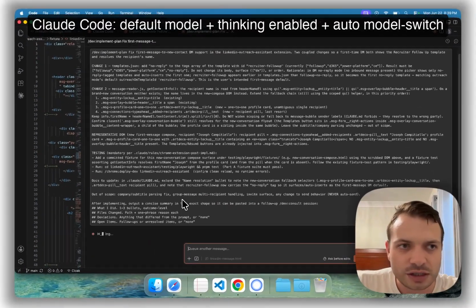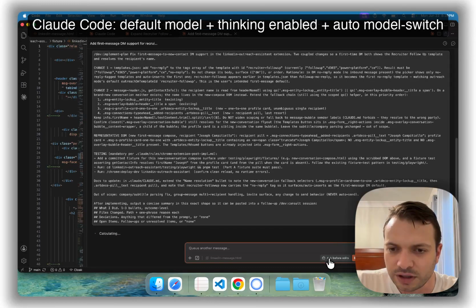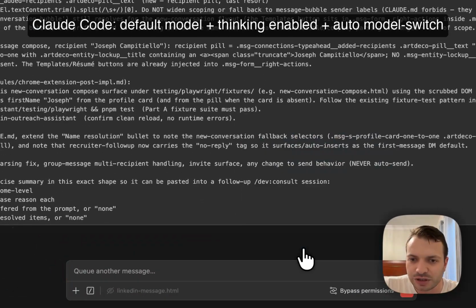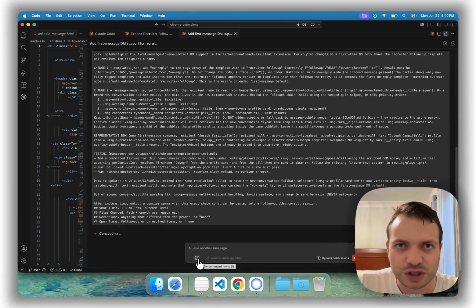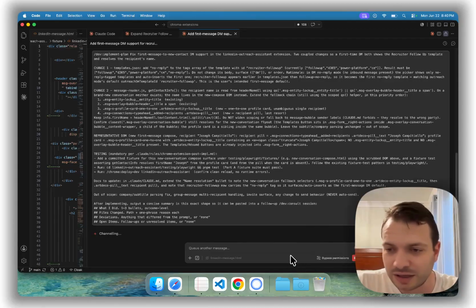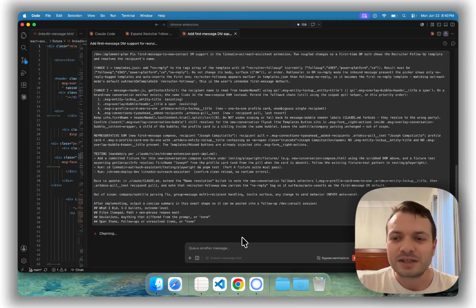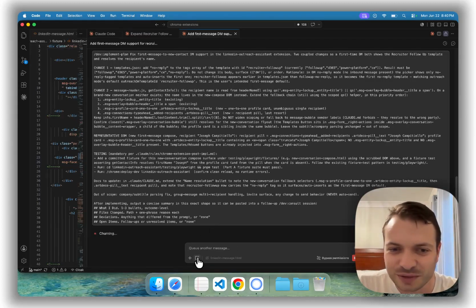And while it runs, because I trust my tooling, I'm going to go ahead and click here where it says ask before edits and allow bypass permissions. It's a little dangerous, not something that you should be touching at all. And you probably will not even know how to turn this feature on. Again, it's not rocket science, but you'll figure it out eventually when you mature, or if you want to just go nuts.